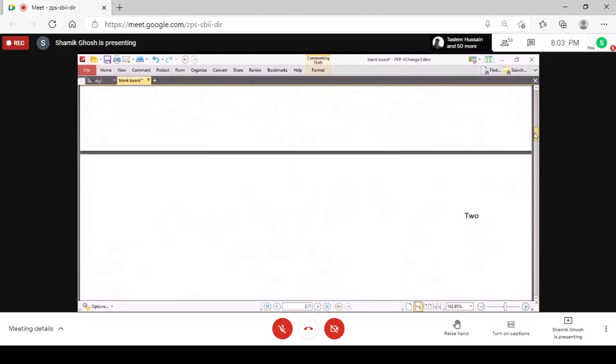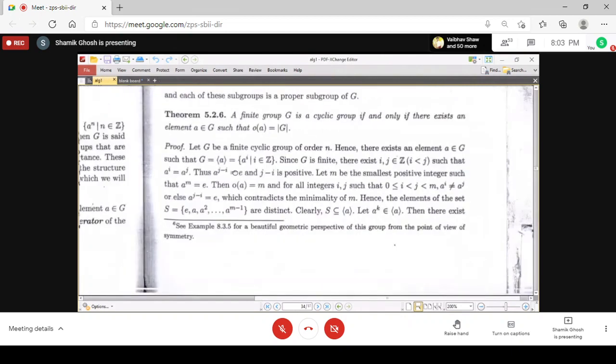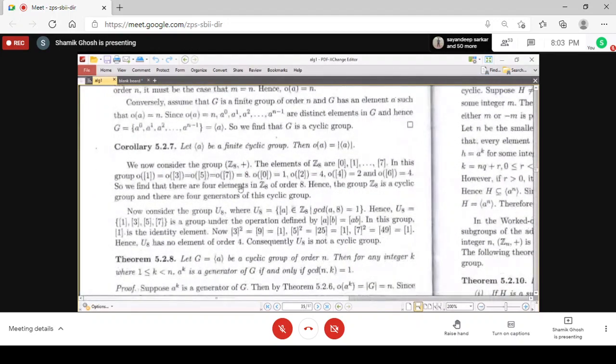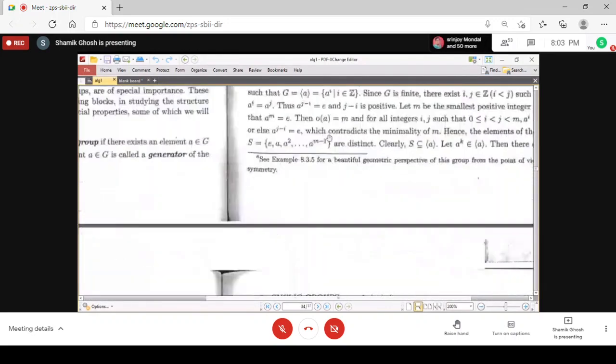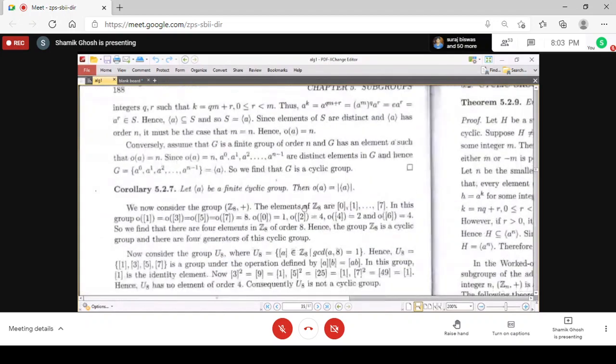Now we prove another result. Before that, I am just showing you this result in the book. The first result we proved is that a group is a finite cyclic group if and only if there exists an element whose order is equal to the number of elements of the group.